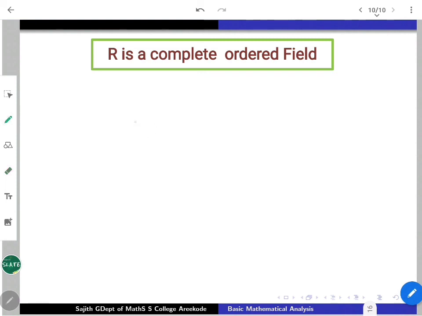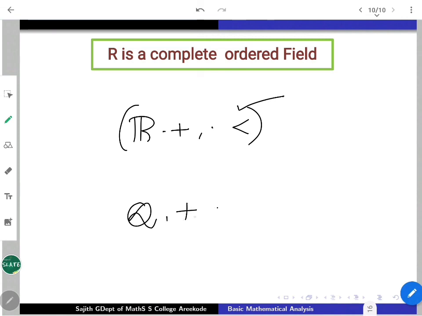R, as a field under addition, multiplication and order, is an ordered field, and the completeness property holds for R. But what we are going to see next is your subfield Q. It is a subfield, in fact an ordered subfield, but you will see later that it is not going to be complete. We'll miss the supremum or infimum property. That we will discuss later.